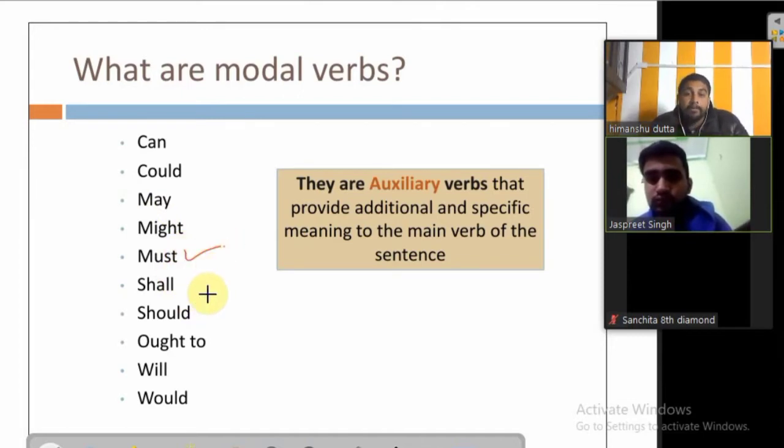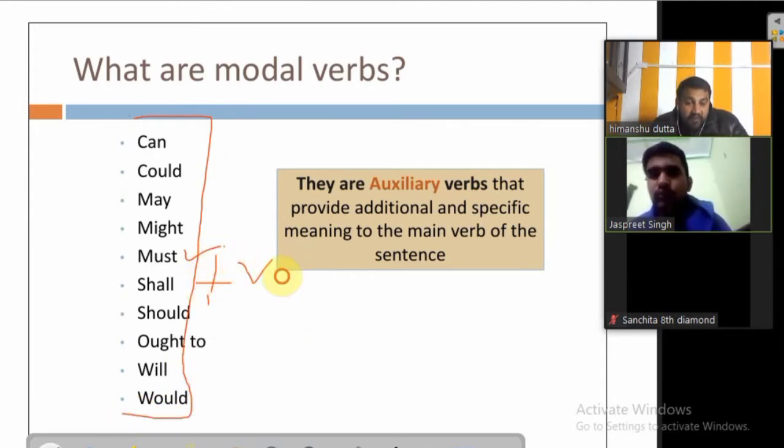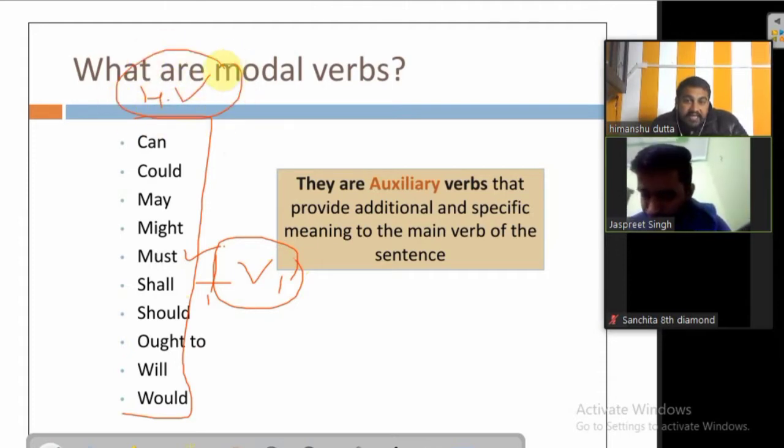Whenever we use all of them in their basic form, like if we write the active form of the sentence, we use the first form of the verb with them because they are helping verbs only. You know that whenever we write a sentence, we write it with the help of a helping verb and the main verb. Without the combination of helping verb and main verb, we can't write a sentence properly.